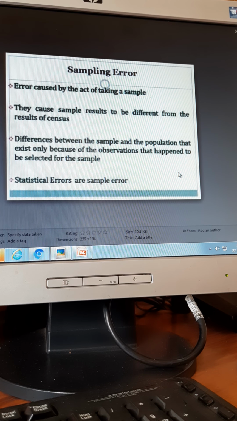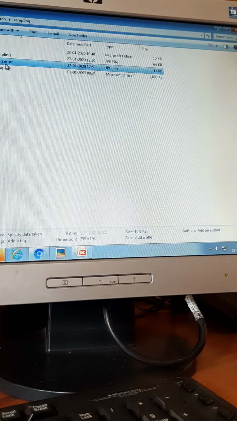The difference between the sample and the population exists only because of the observations that happen to be selected for the sample. So what will you do? You will increase the sampling size and then this error will go away. Clear? Sampling error.